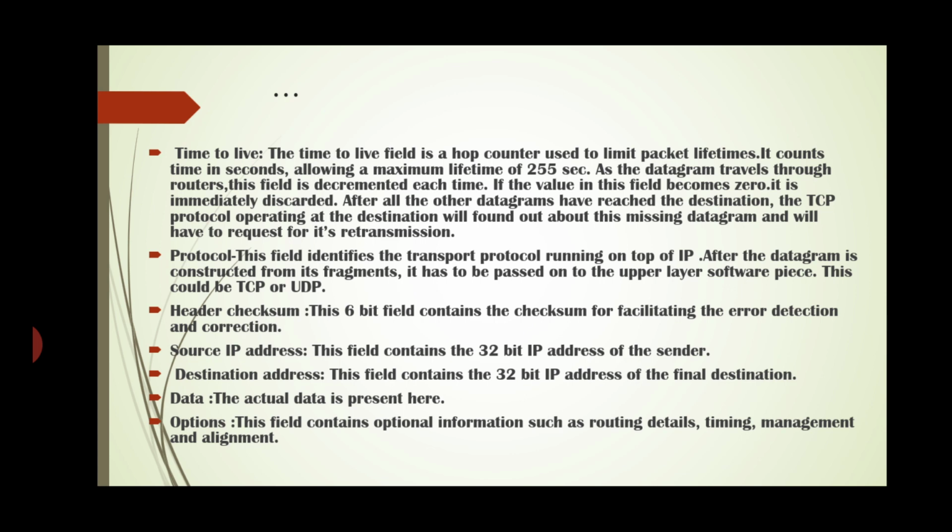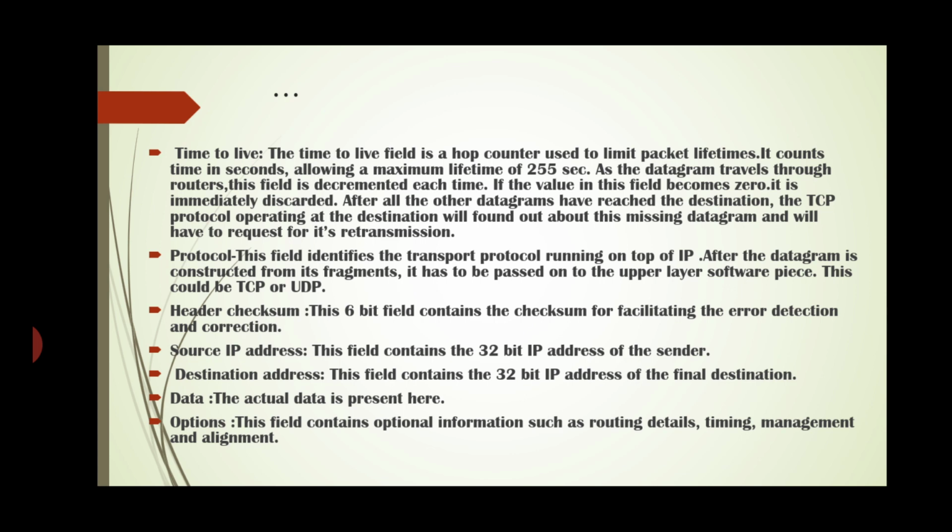Next field is the time to live. The time to live field is the hop counter used to limit packet lifetime. It counts time in seconds, allowing a maximum lifetime of 255 seconds. As the datagram travels through routers, this field is decremented each time.